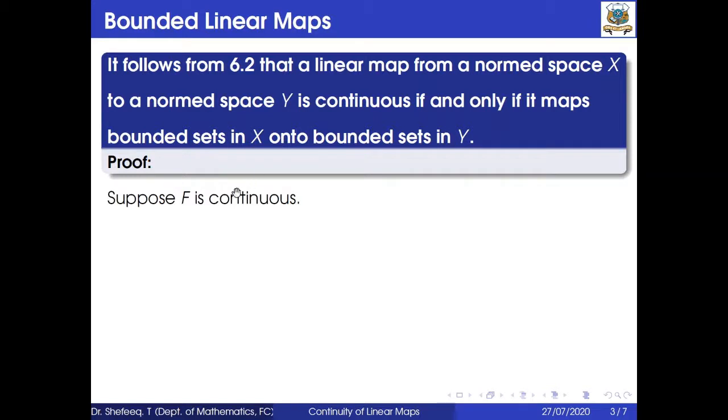Suppose f is continuous, and let E be a bounded set in X. This implies norm X is less than or equal to M for all X belonging to E, since E is bounded.